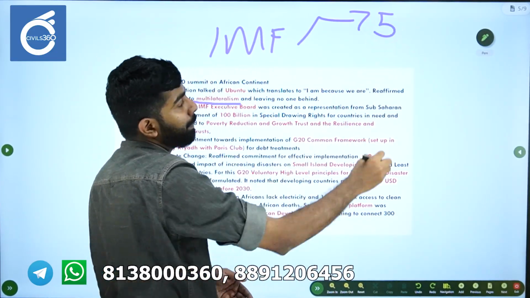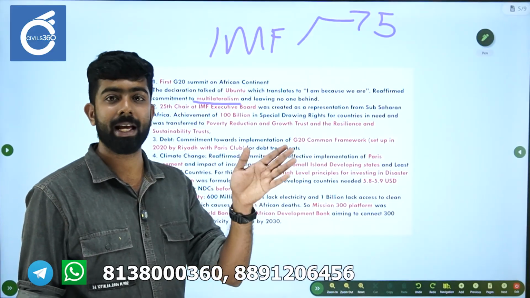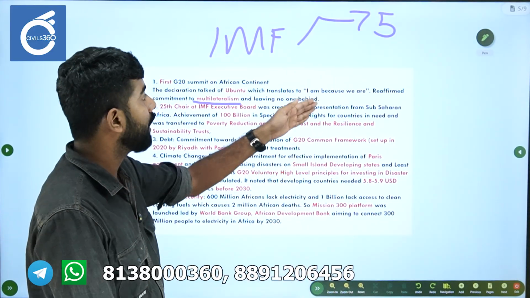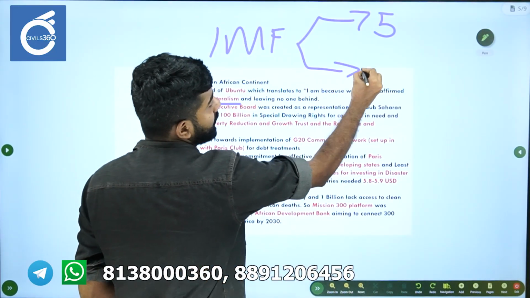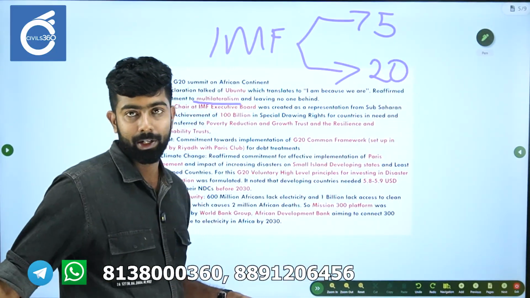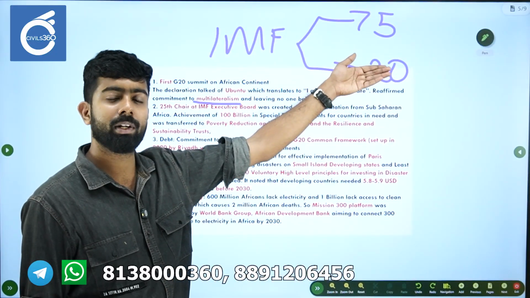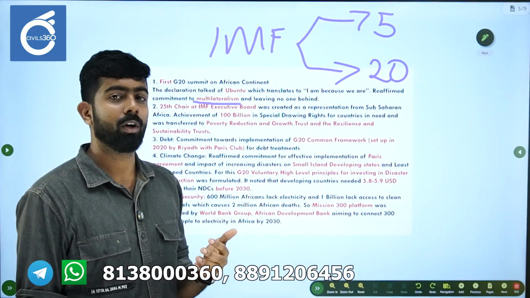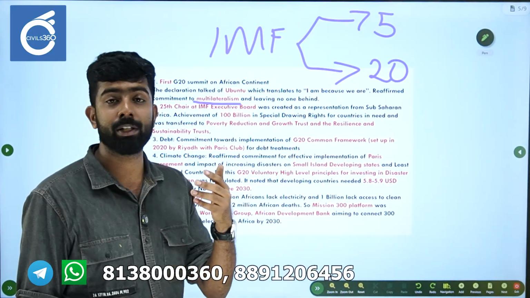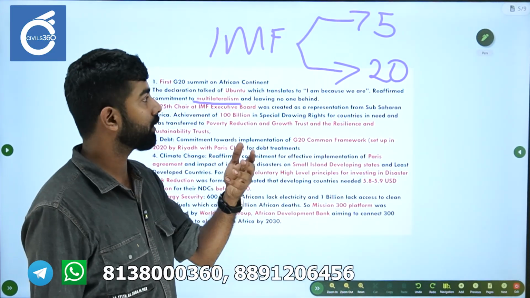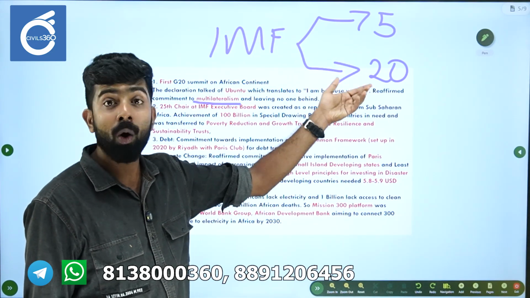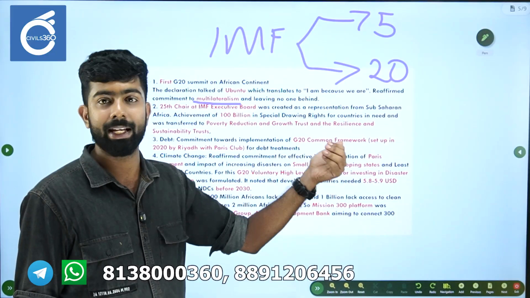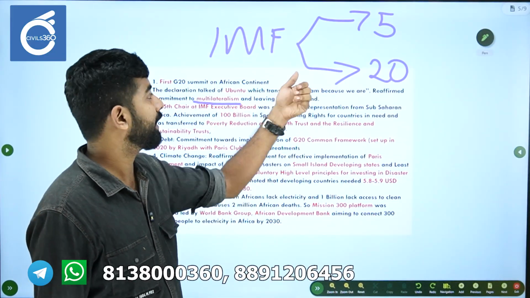There were 5 permanent seats for members like the US and European countries, and for the other countries there are 20 seats. The seats are decided on the basis of allocation of quotas. On the basis of the amount of quota a particular country contributes to the IMF, they get the voting power and they get the seat.